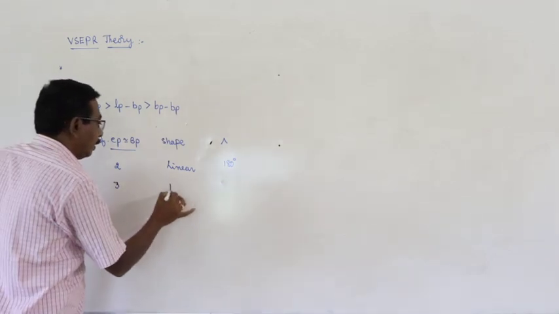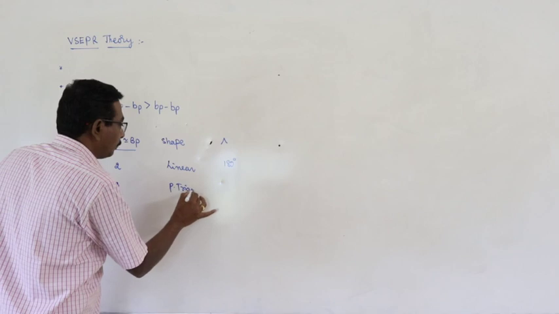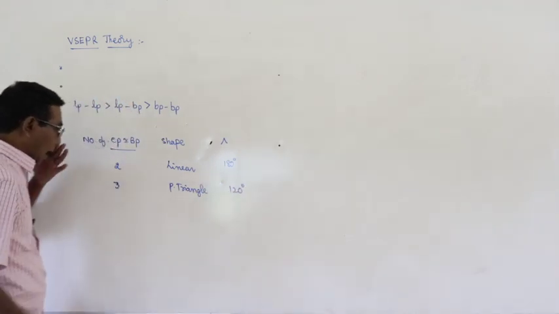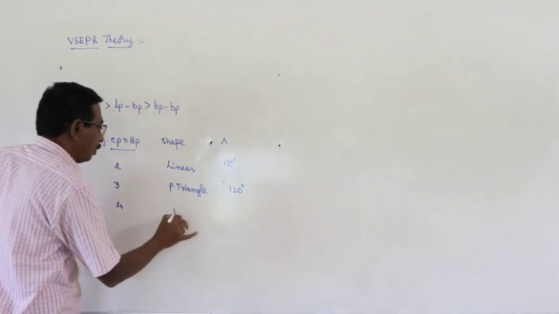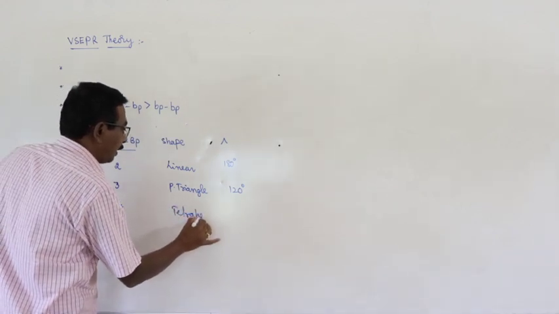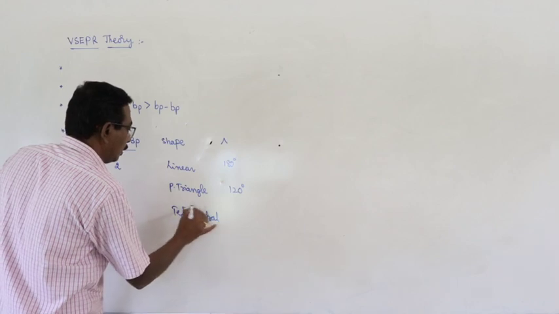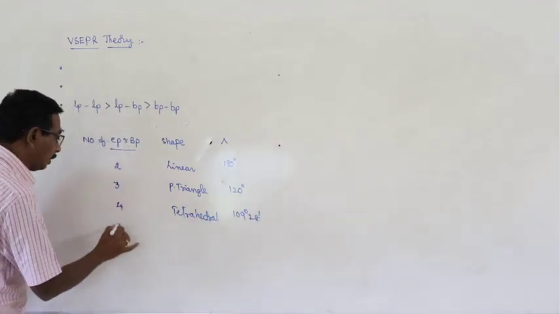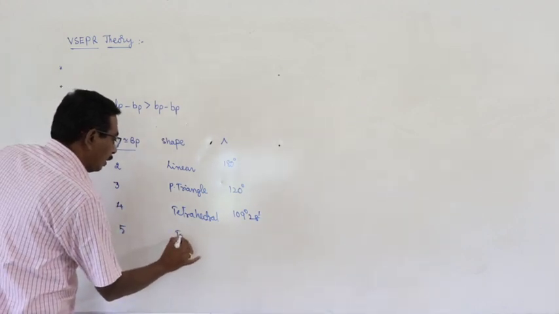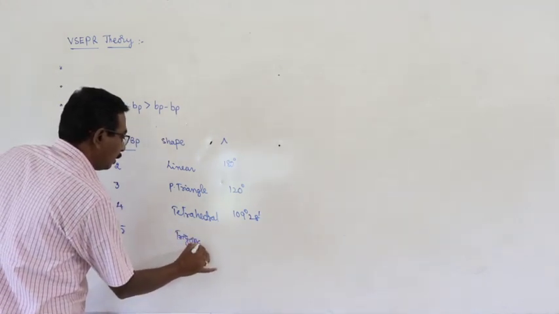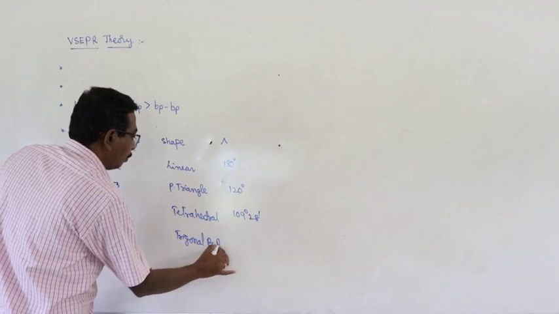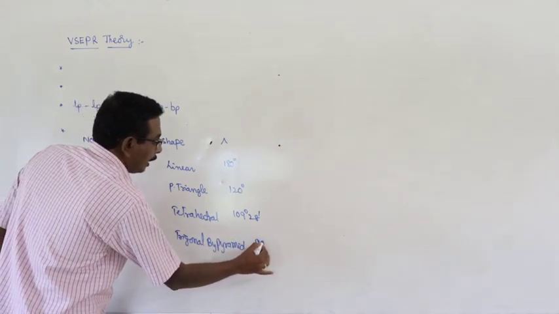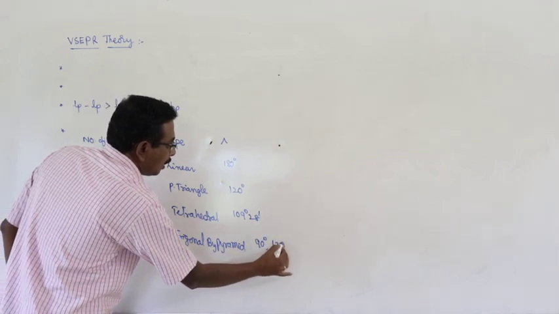Bond angle 180 degrees. 3. Planar triangle. Bond angle 120 degrees. 4. Tetrahedral. Bond angle 109 degrees 28 minutes. 5. Trigonal bipyramid. 90 degrees and 120 degrees.